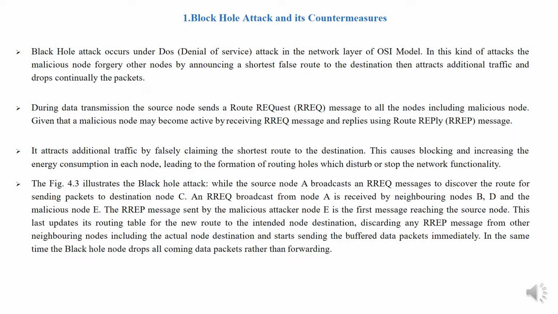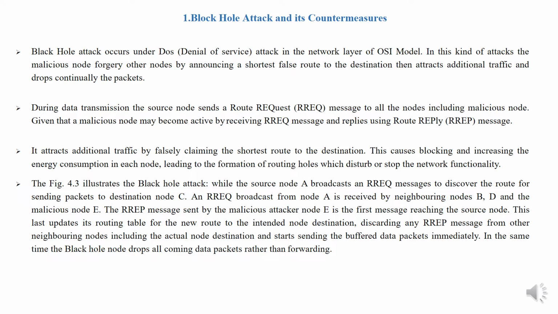The source updates its routing table for the new route to the intended destination, discarding any route reply message from other neighboring nodes, including the actual destination, and starts sending the buffered data packets immediately.